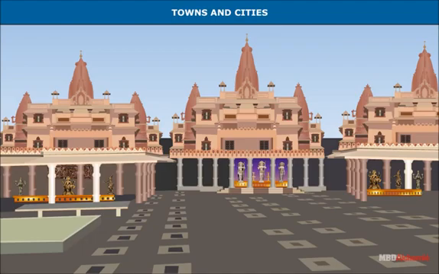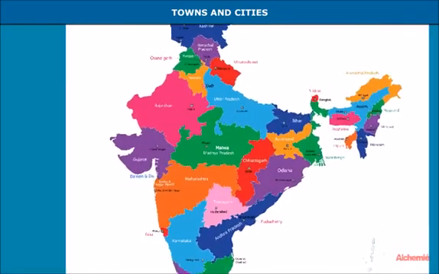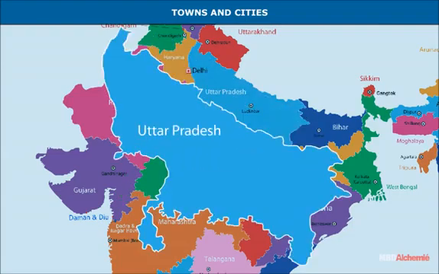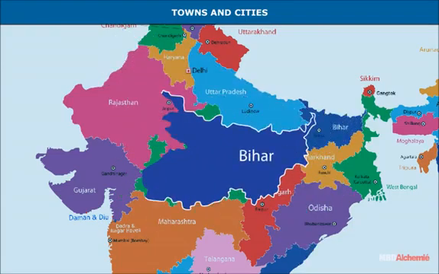Towns and cities. This period saw the rise of many towns and cities. The literary sources point out the existence of such cities as Ujjaini in Malwa, Tamralipti in the Ganga Delta, Ayodhya, Kaushambi in Uttar Pradesh, Champa, Vaishali and Rajgriha in Bihar.